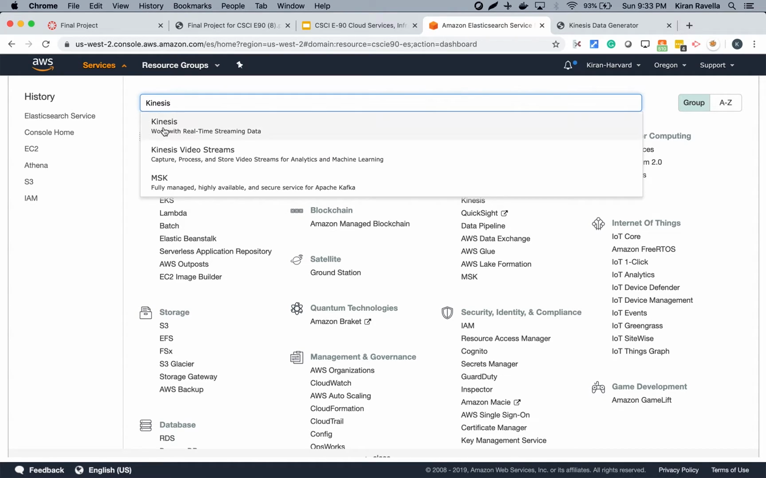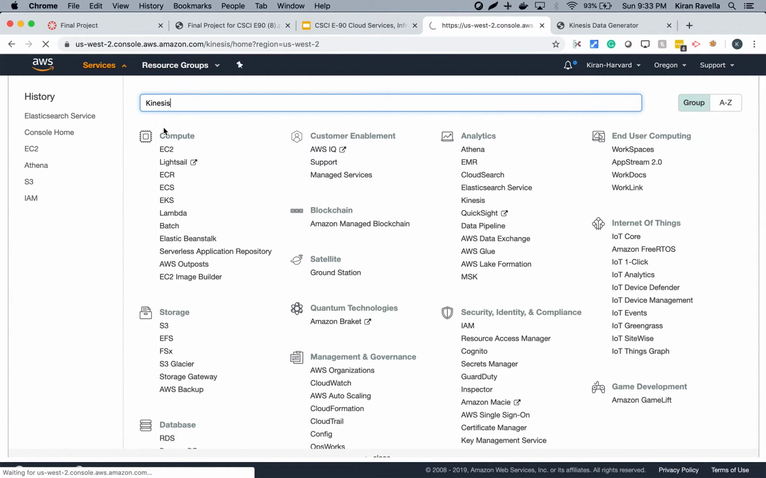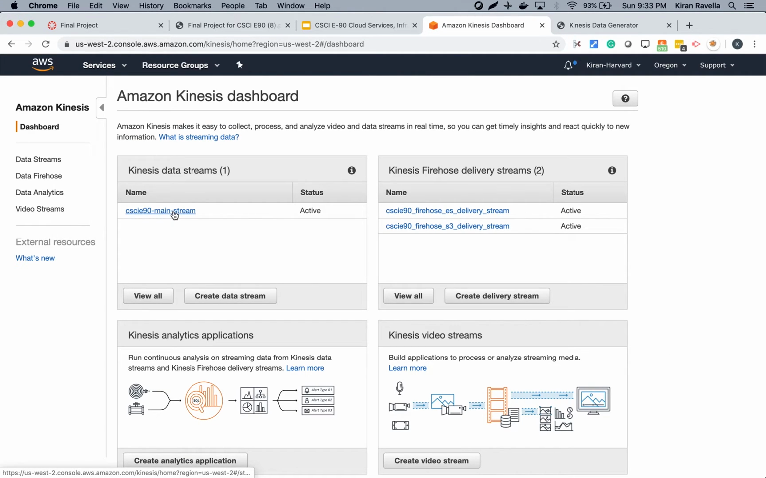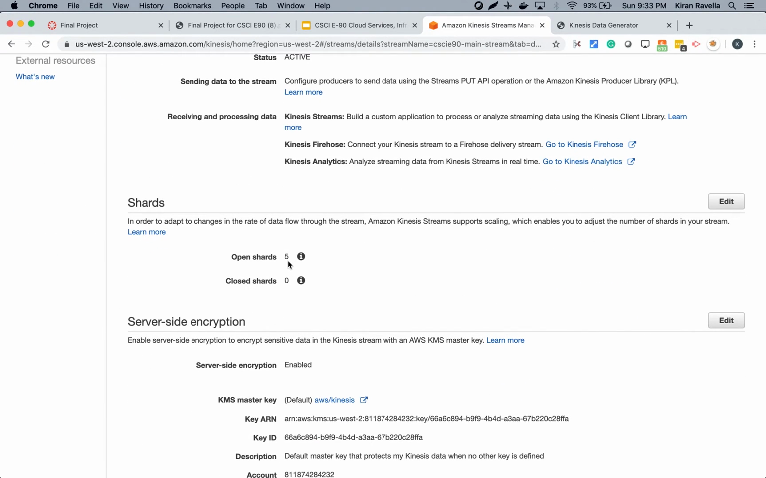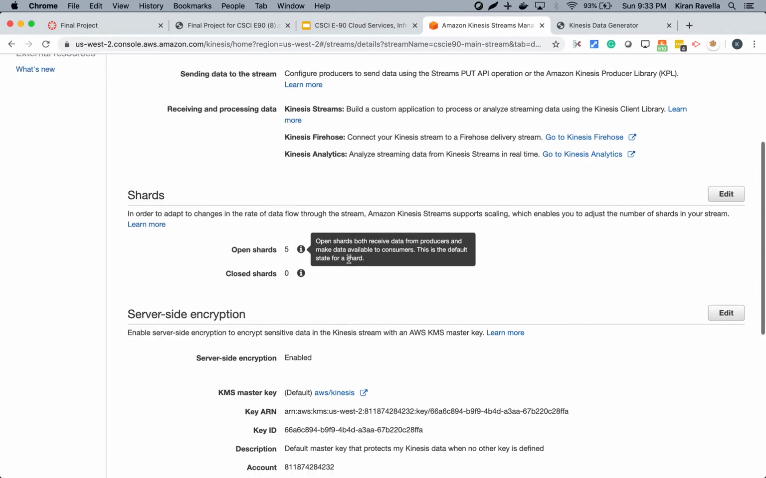Kinesis has multiple services. We use Kinesis Data Streams and Kinesis Data Firehose. The Kinesis data stream you see here is the main stream where the log events enter the environment. We created 5 shards. A shard is basically the unit of throughput. If you want to send more log data, you could increase the number of shards, again by simply making a change in Terraform and reapplying the changes.